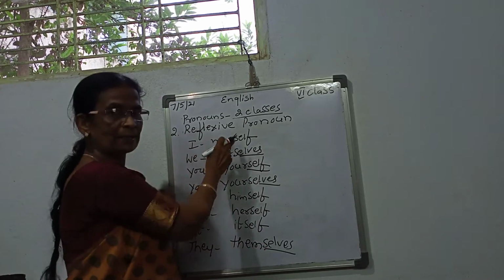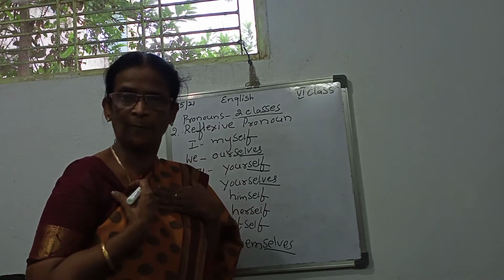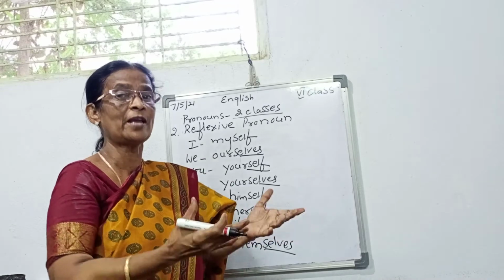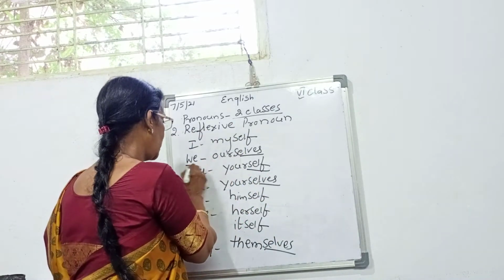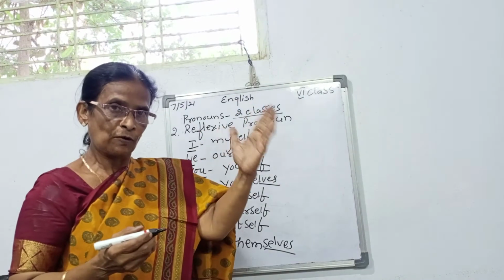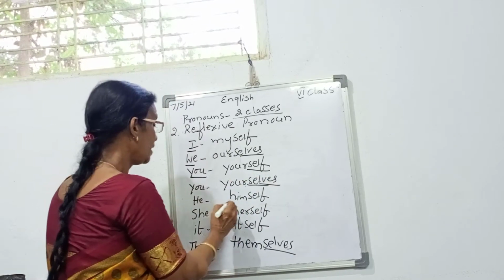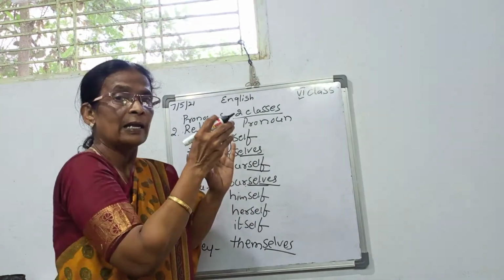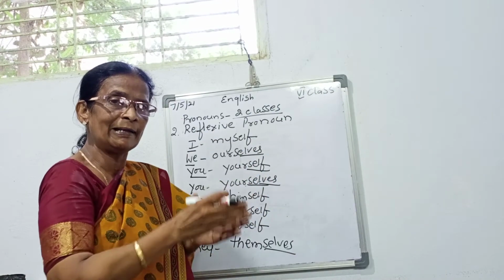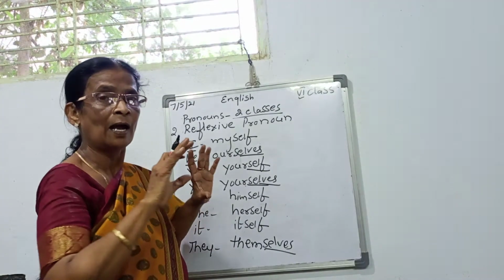So, I myself did the work. Myself only, not anybody. Then we, ourselves: we enjoyed ourselves. I, myself. You, yourself, singular. You, yourselves, plural. He, himself. He killed himself. She killed herself. It, itself. It is the neuter.